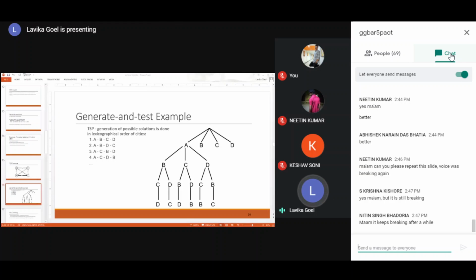It will become very difficult to test the 79 factorial possibilities. That's why we move on to the next technique.